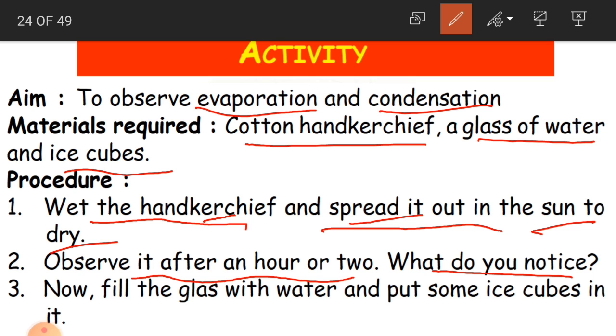Because of the heat of the sun, the water is evaporated from the handkerchief. So this is what evaporation is. On heating, the water gets evaporated. Clear children? And the other one is, now fill the glass with water and put some ice cubes in it.